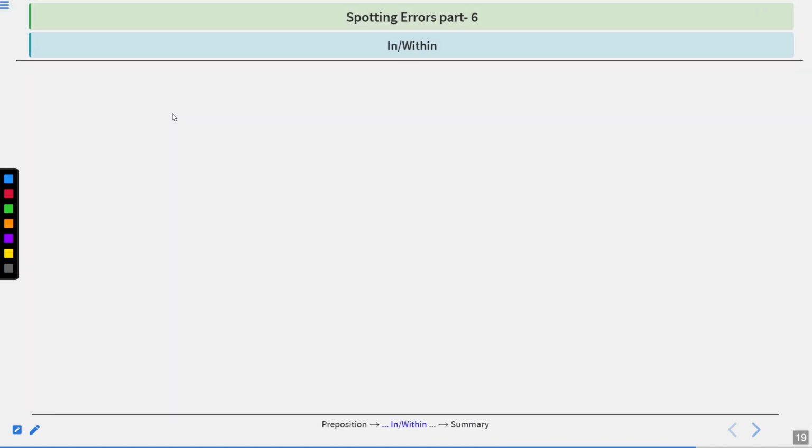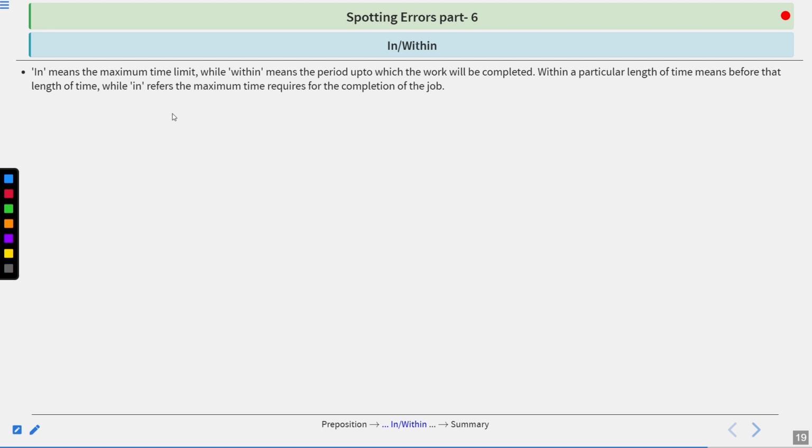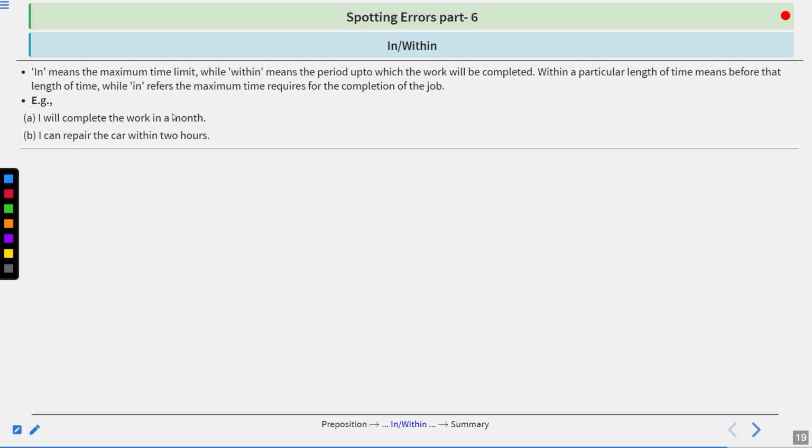In, within. In means the maximum time limit, while within means the period up to which the work will be completed. Within a particular length of time means before that length of time, while in refers to the maximum time required for the completion of the job. I will complete the work in a month. I can repair the car within 2 hours. So within here is talking about the period up to which the work will be completed.